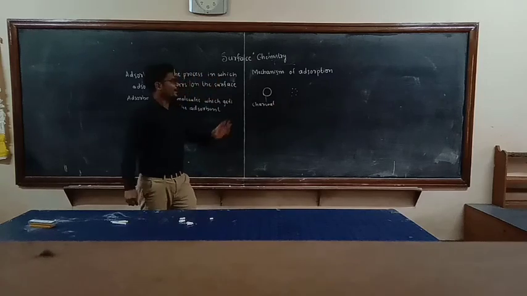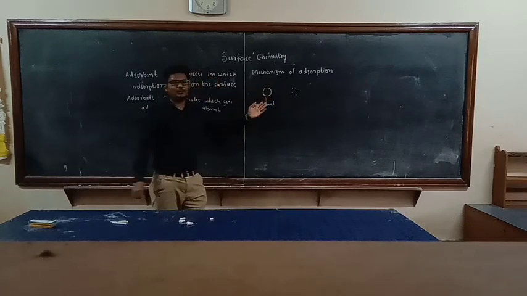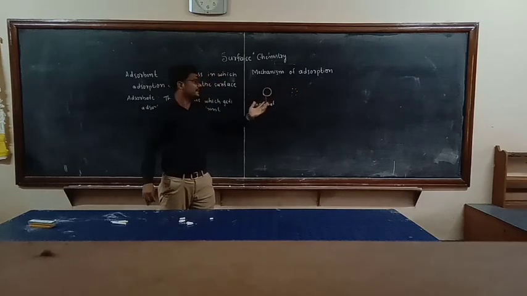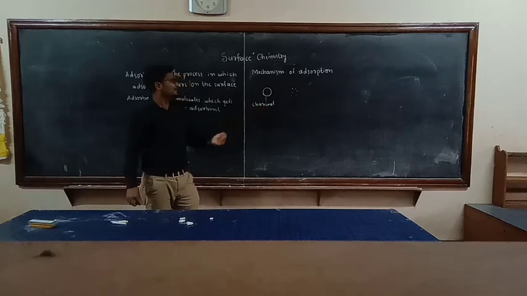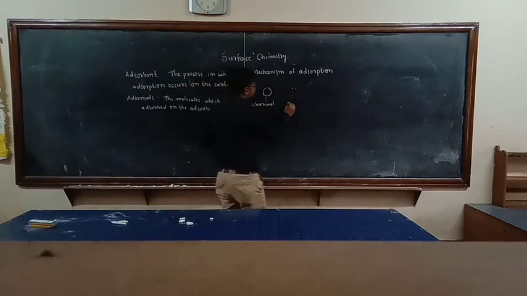Due to the unbalanced forces of attraction on the surface of this charcoal, the phenomenon of adsorption will take place.